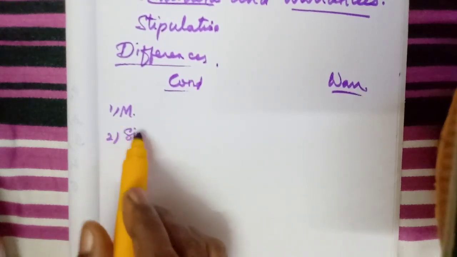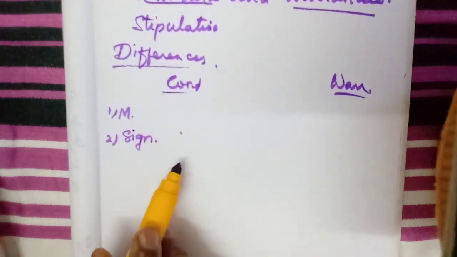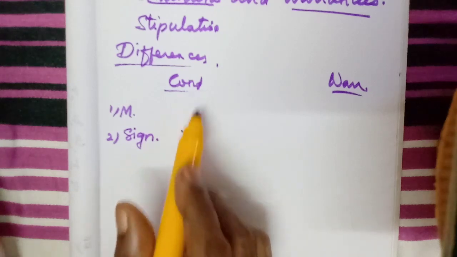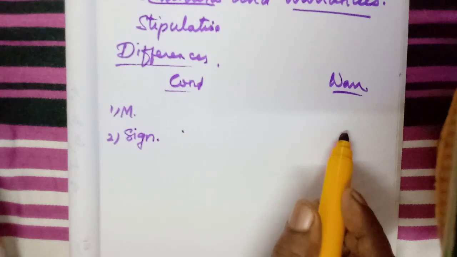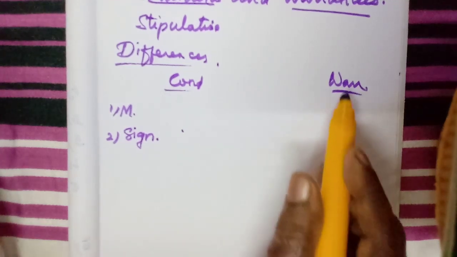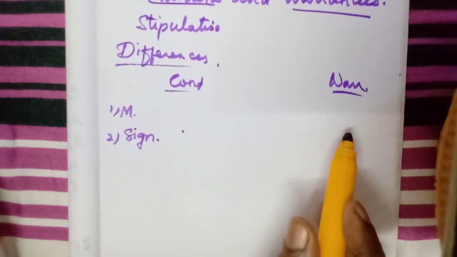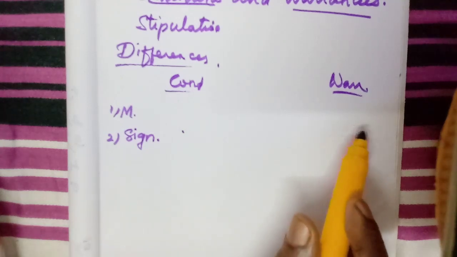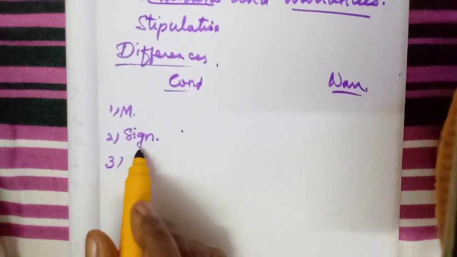Second one, the importance. We know it is very essential for the contract. Okay, if they break the condition, the contract also will get cancelled. But it is not so for a warranty, isn't it? It is of secondary importance. Okay, the warranty is of secondary importance. Then if the warranty is broken, it is violated, then they do not need to cancel the contract. Okay, the third one, transfer of ownership.